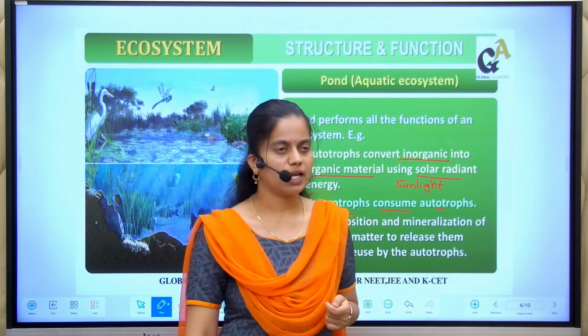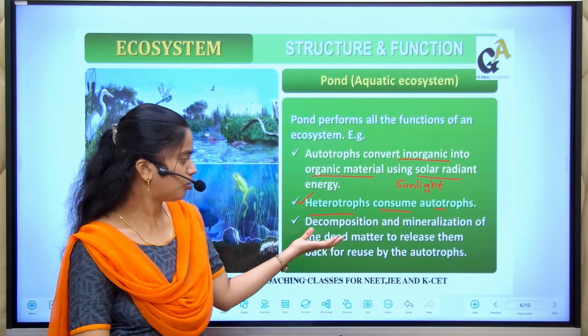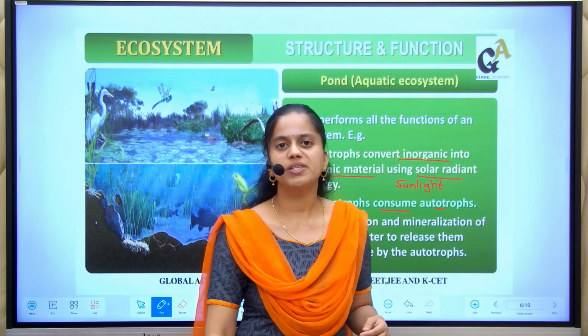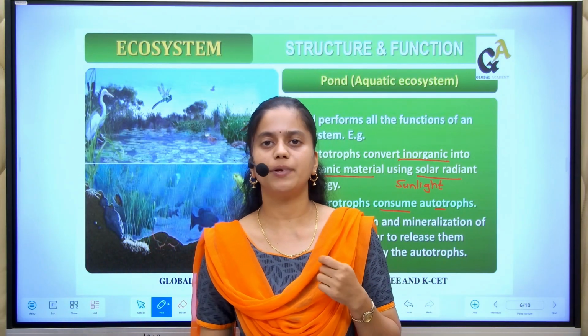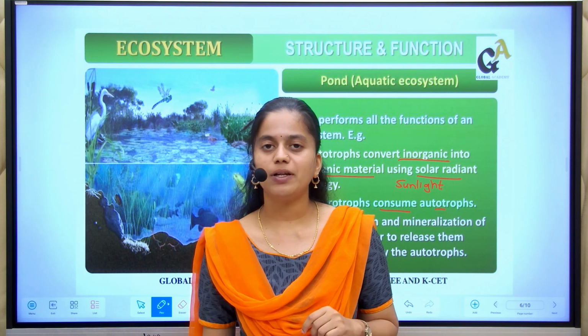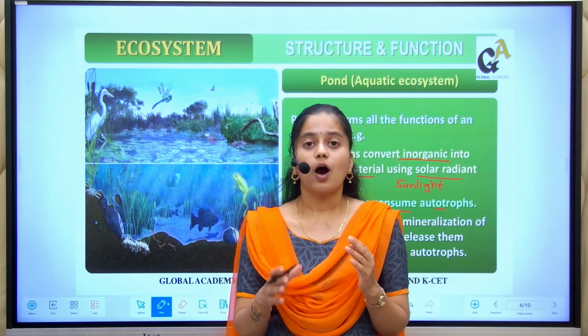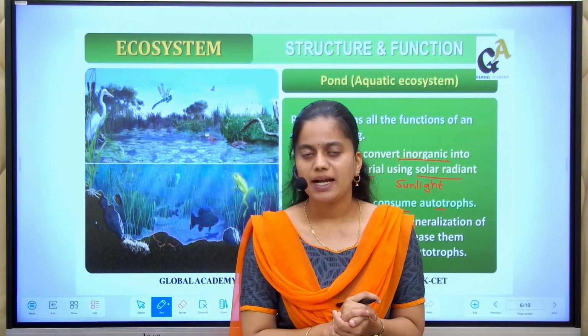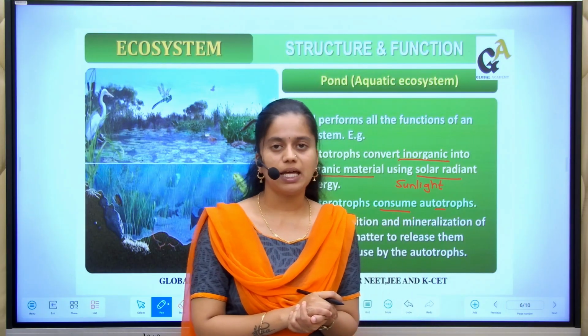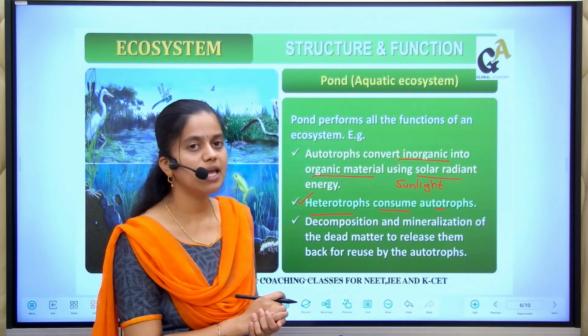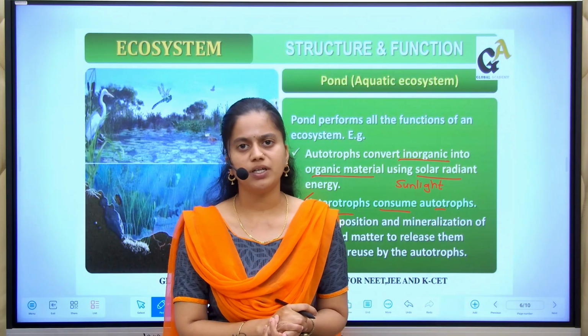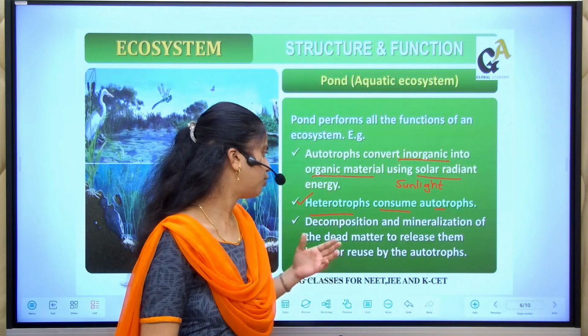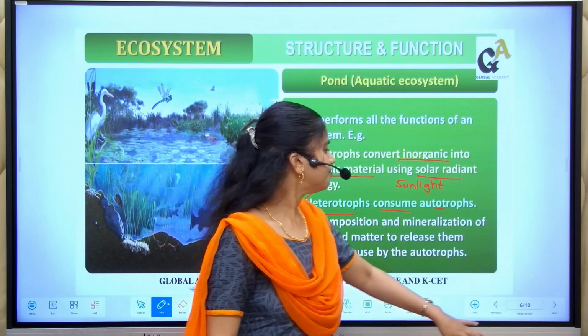Such organisms are called heterotrophs, and autotrophs means the organisms which can prepare food. Can you give an example for these two? Yes. Autotroph examples will be the plants, and heterotroph examples will be animals, fishes, birds, whatever it may be.